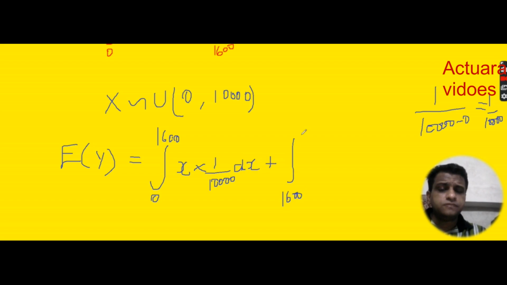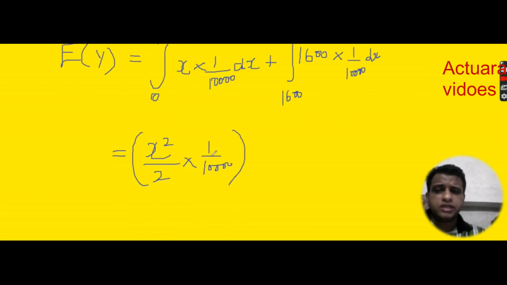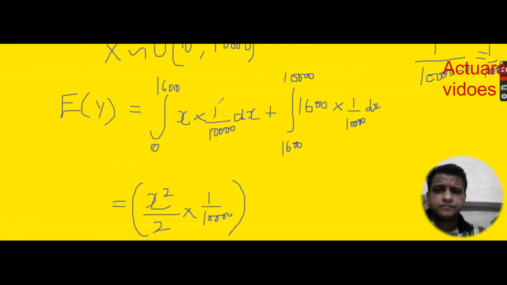1600 to 10,000, and in that case I will take my retention limit into the PDF. Now I will integrate it and find the expected value. We know that the integration will be x square divided by 2 into 1 by 10,000, with the range 0 to 1600.